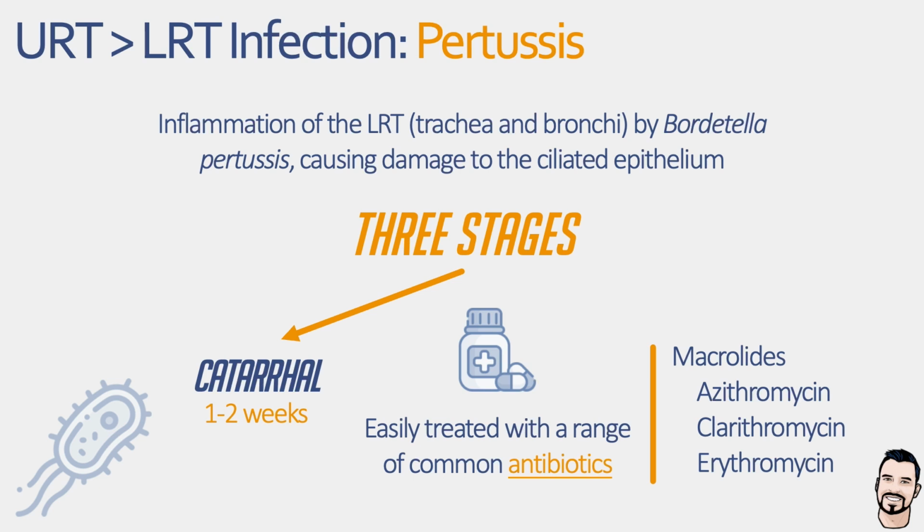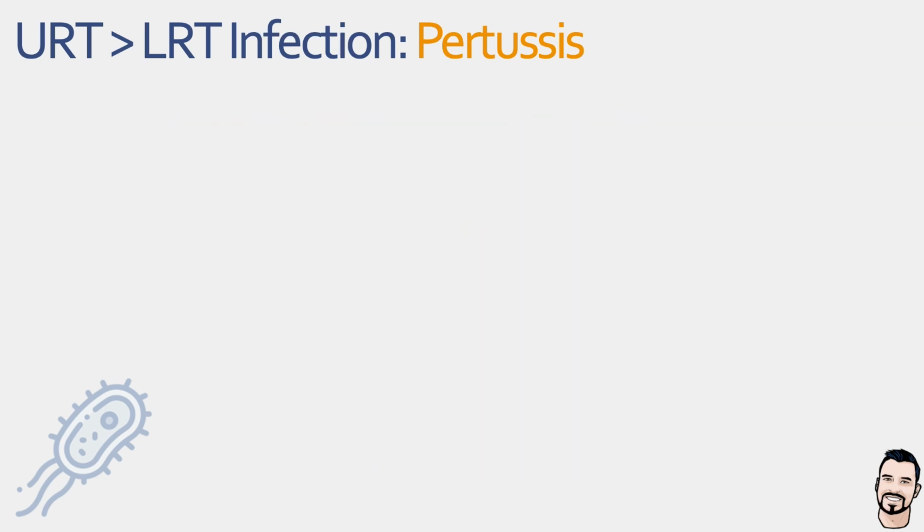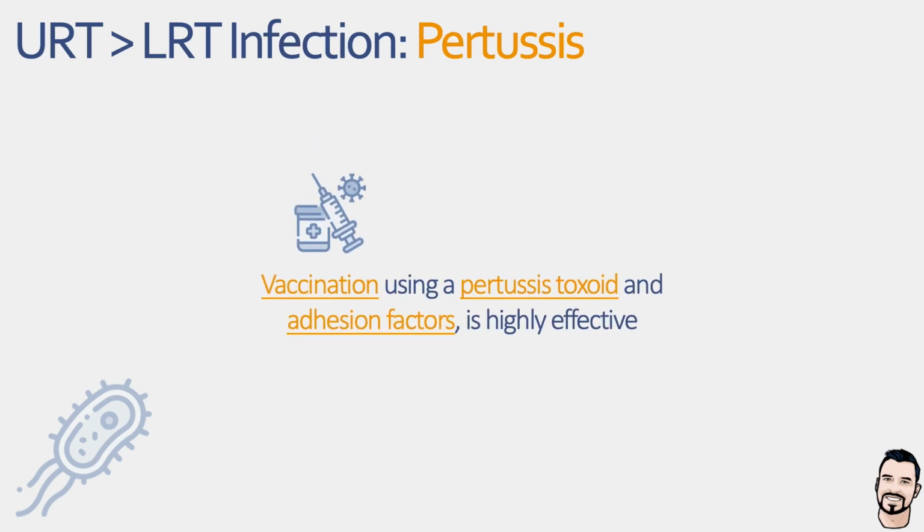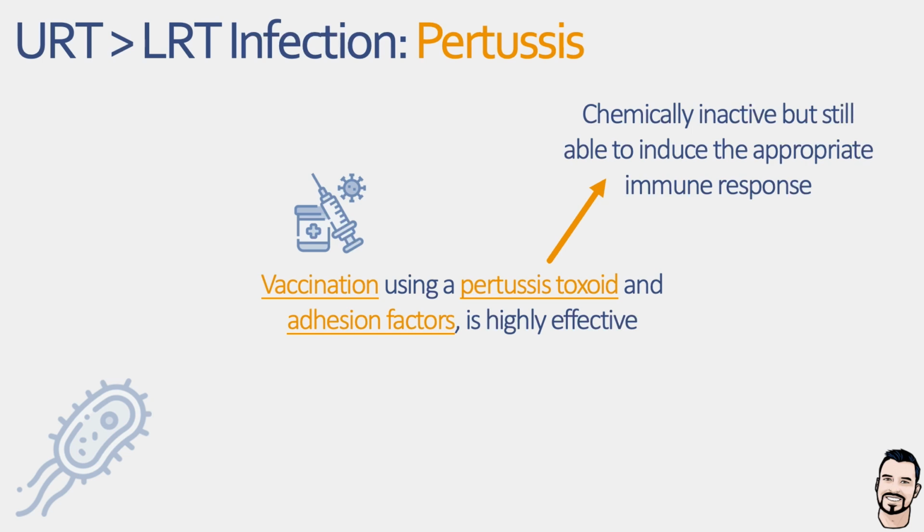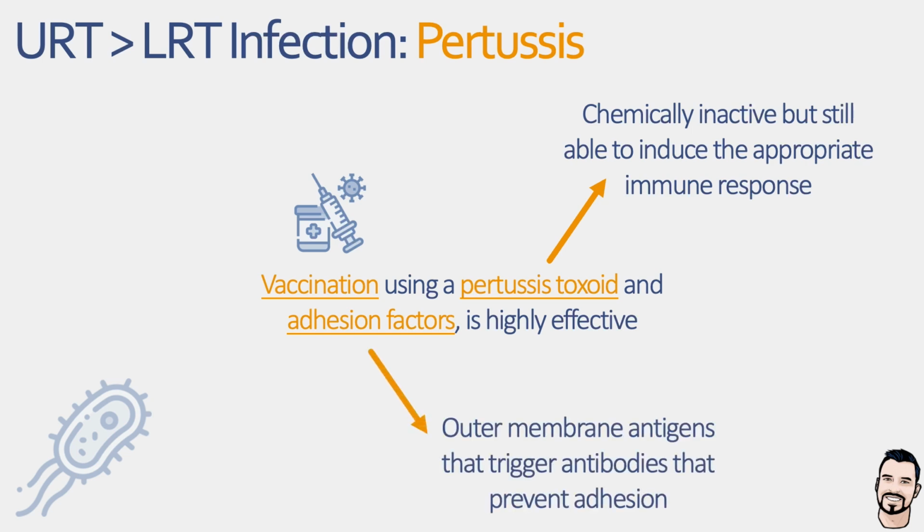Now, in addition to this, we are proactive against pertussis. We have a highly successful vaccination program using the Pertussis toxoid, which has made pertussis cases extremely rare. Now, the vaccine is made from an inactive form of the Pertussis toxin, capable of stimulating an immune response without any of the disruption to the host cell signaling. In addition to this, it contains various adhesins such as filamentous hemagglutinin and pertactin, which induce antibodies that can help block the adhesion of Bordetella pertussis to ciliated epithelial cells.